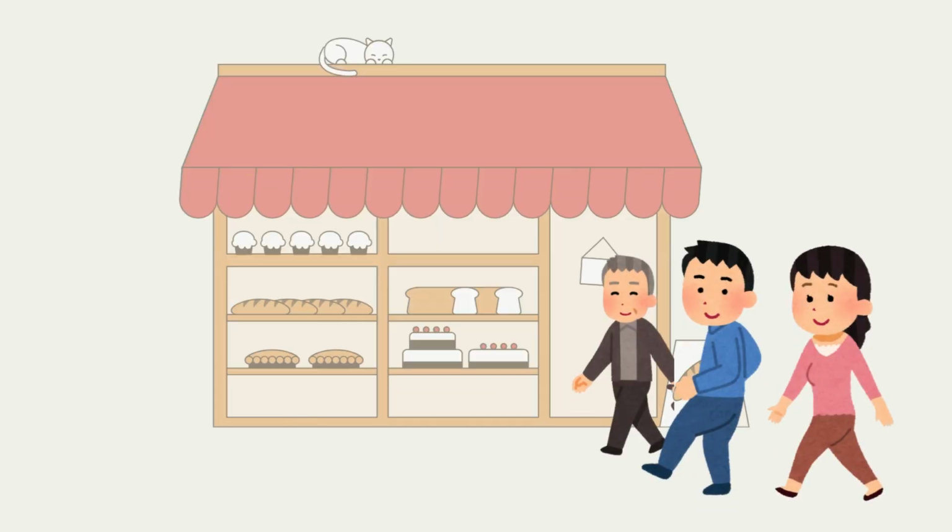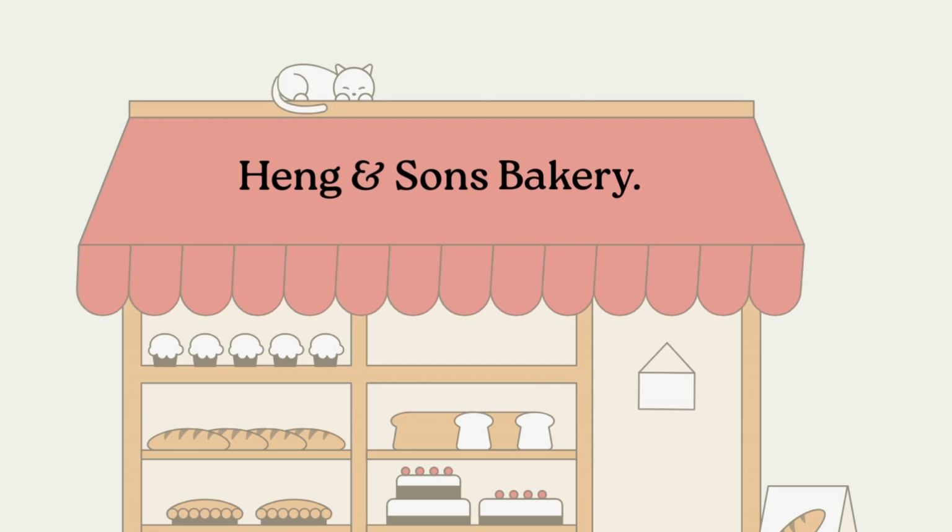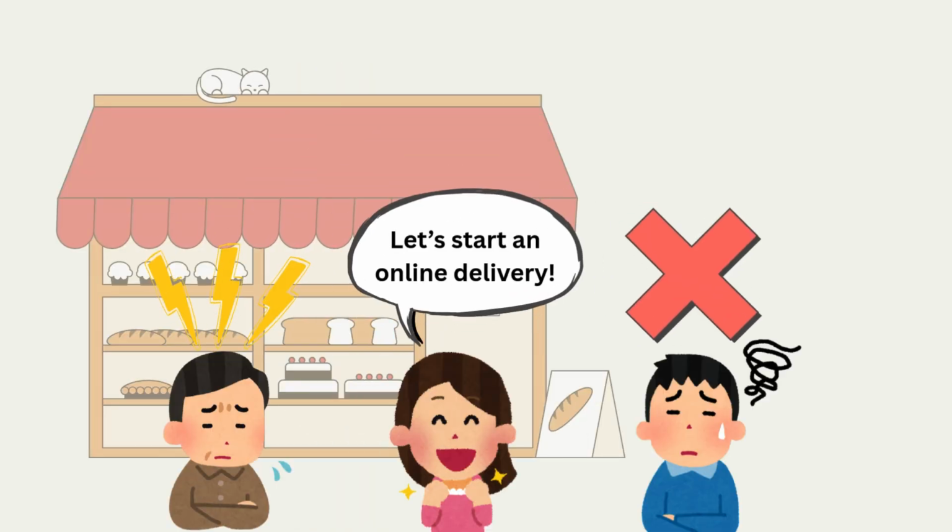Let's see how this works in our example, Heng and Son's Bakery. In this story, the sister suggested starting online delivery as a way to modernize the business. The brother rejected the idea because he was already stressed by daily workload and operations. At the same time, the father felt overwhelmed trying to keep peace and balance the business.